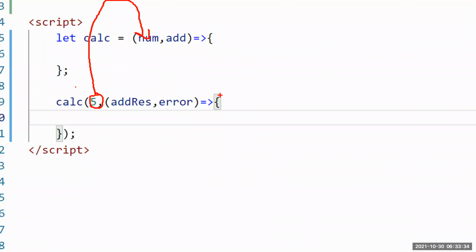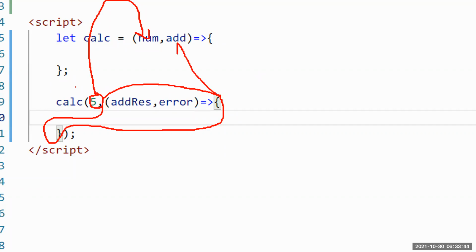Guys, is it a function? Yes, sir. Arrow function. This function is stored into where? Add. This is the function, and that function is stored into add.